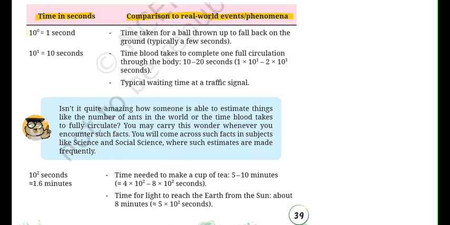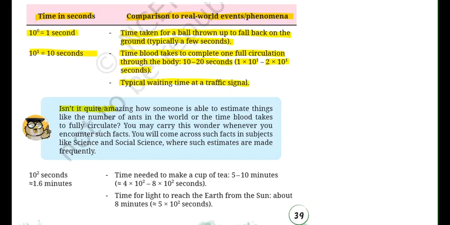So 10 to the power of 0, which is also equals to 1 second. This may be a time taken for a ball thrown up to fall back on the ground, typically a few seconds. Then 10 seconds. So time the blood takes to complete one full circulation through the body, that is approximately 10 to 20 seconds. So we can write 1 into 10 to the power 1 up to 2 into 10 to the power of 1 seconds. Typical waiting time at a traffic signal 10 seconds होता है कभी कभी.